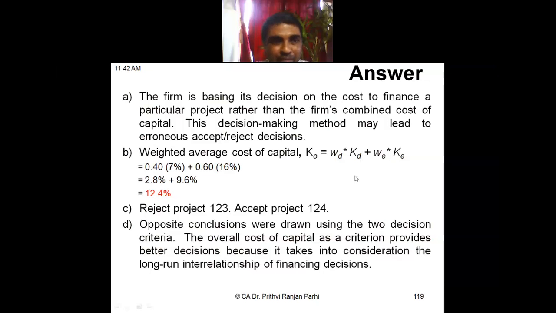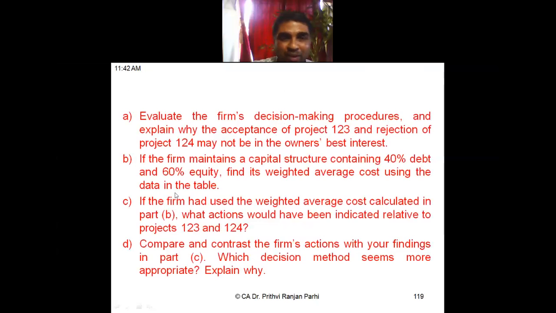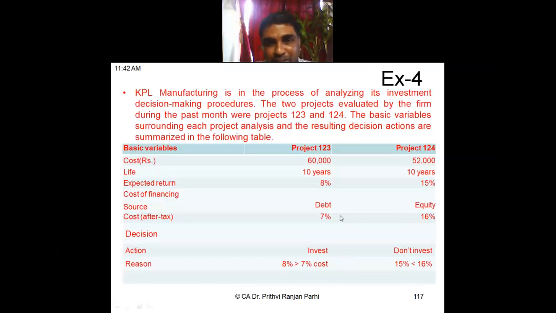So the weight in the first case: debt is 40%, equity is 60%. So 0.4 into cost of debt, 7%, plus 0.6 into cost of equity, 16%. So it comes to 12.4%. This I should compare. If it is 12.4% cost, but this project is giving 8%, I should reject this, as 12.4% is my cost. This one is giving 15%, so I should accept it. I should accept project 4 and I should reject project 3.